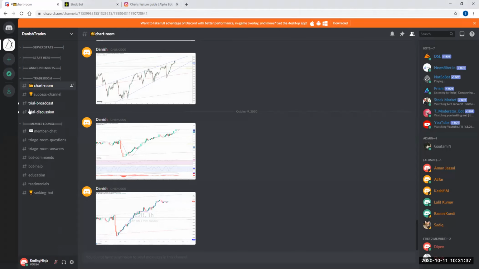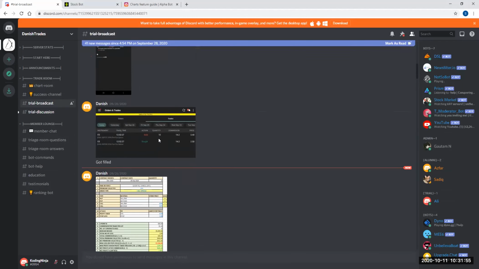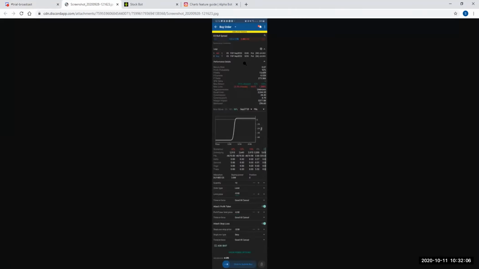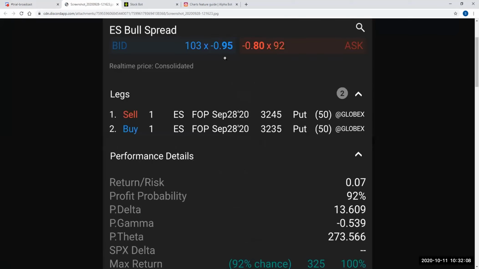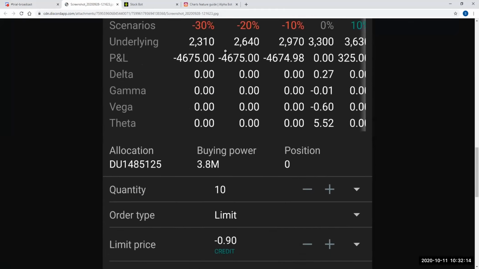Okay. So now you see, I gave this role a trial membership just now from the admin account, and now you can see trial broadcast room and trial discussion room. Now, let's say this screenshot is not legible at all to anybody who's trying to see. Just click on open original. It is still not legible. You see the plus icon, click here, and now it is legible. Now it gives you all the details.